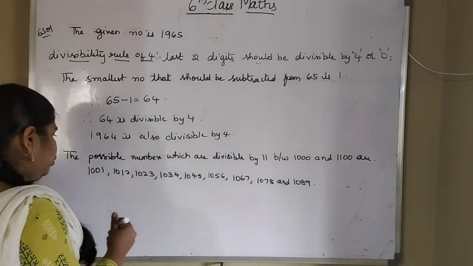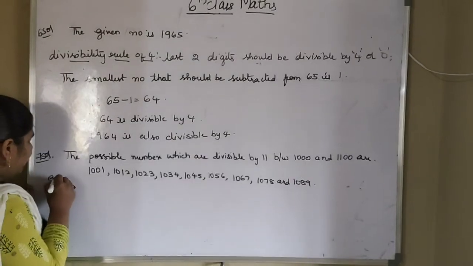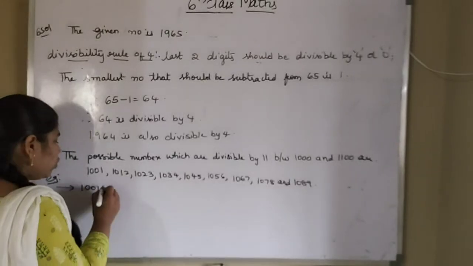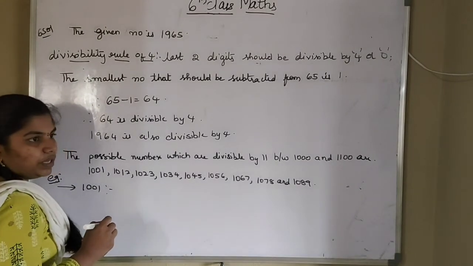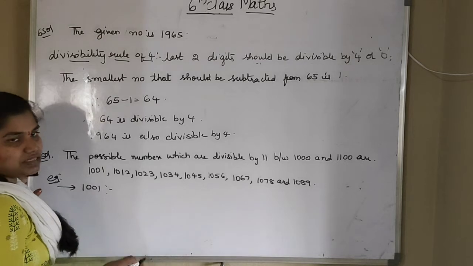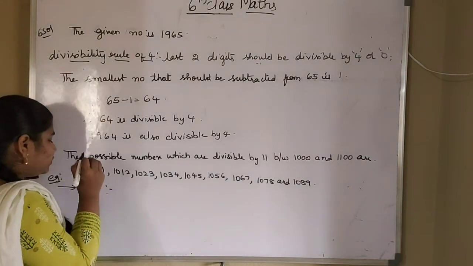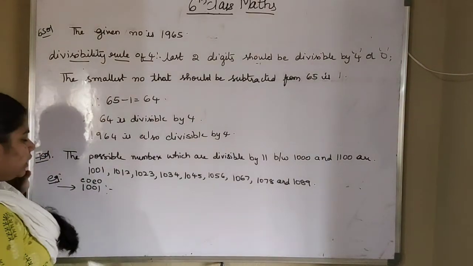So if you want you can check here. So first only one example I am checking here. 1001 I am checking. So what is the divisibility rule of 11? Difference between sum of odd places and even places. That means you have to divide what is odd place and what is even place first. Always it will start from odd.